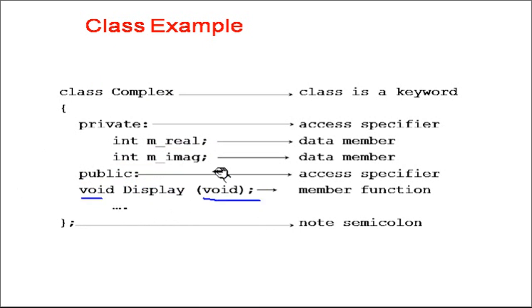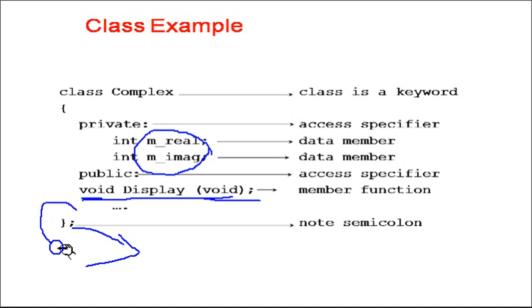So we can say in this class we have two data members, real and imaginary, and one function called the display function. Make a note that at the end we have a semicolon. This semicolon is very important while declaring a class. If we create an object of this class later on, we will see the syntax of object creation. The memory required by that object is nothing but the sum of the individual data members.